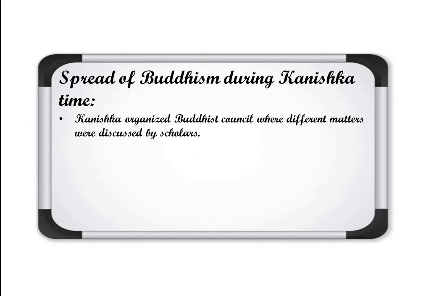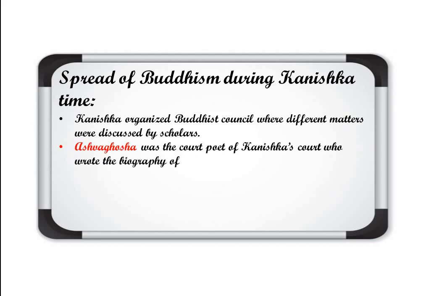That is the first thing, how it was developed. Second, Ashwaghosh was the court poet of Kanishka's court, who wrote the biography of Buddha named Buddha Charita. Clear?